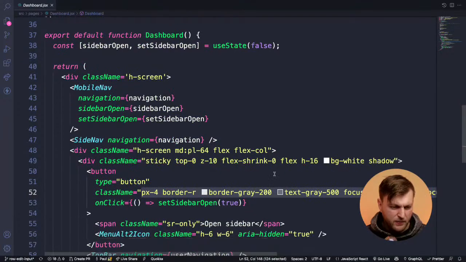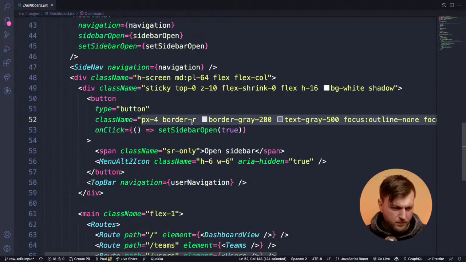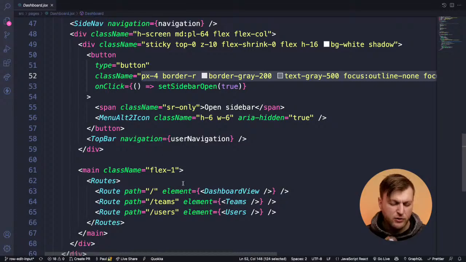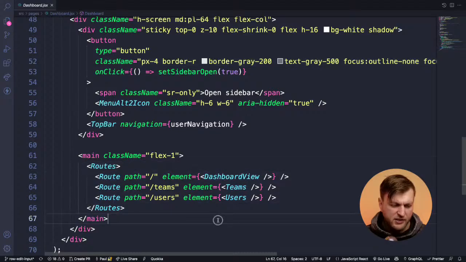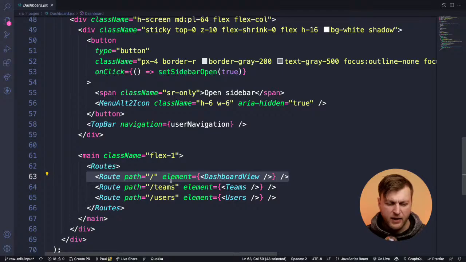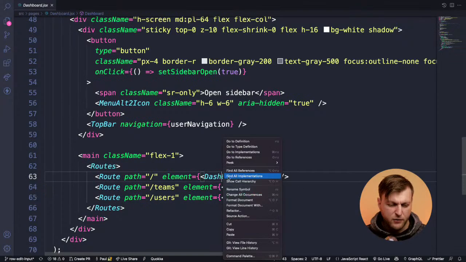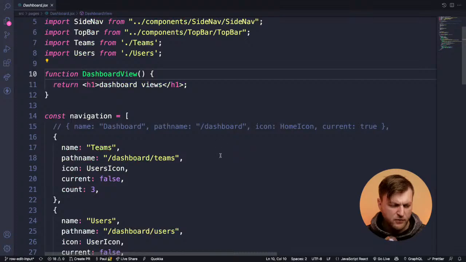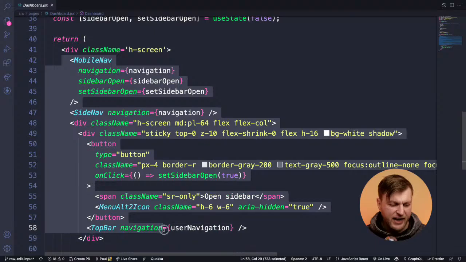This is our home. No, I'm sorry. This is our dashboard. Let me go back here. So once you log in, you go to the dashboard here. And in the dashboard, we're just using React Router 6 here. And we have 3 routes. The dashboard route. And whenever you land on dashboard, it will either display the Teams page or the users page. And if you go to dashboard view here, that's where I have my navigation and side navigation living.